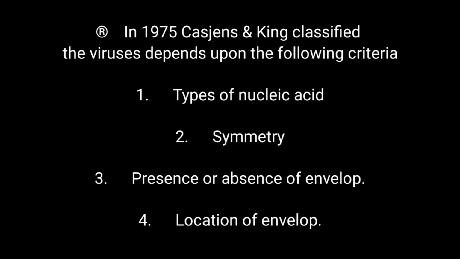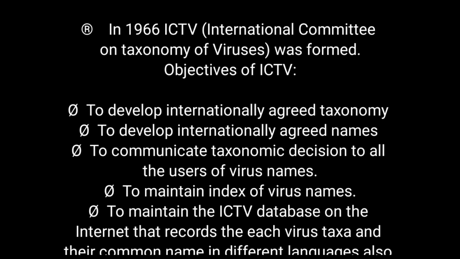And the next one, as there was a lot of confusion in viral taxonomy and naming of the viruses, a committee was formed which is called the ICTV, International Committee on Taxonomy of Viruses.